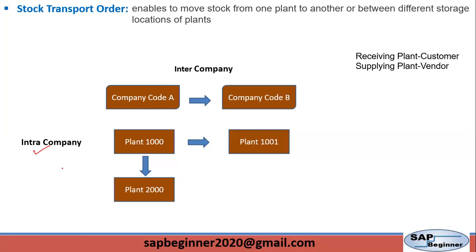But whenever you want to transfer a material from one plant to another plant with a different company code, that is intercompany. Here basically the receiving plant acts as a customer and the supplying plant acts as a vendor, and as per that we have to select the document type and create the purchase order for the stock transfer order.